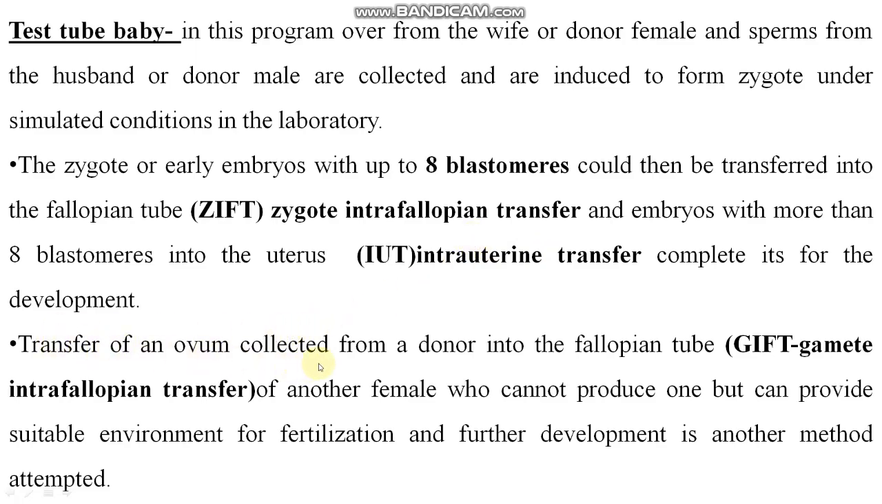Transfer of an ovum collected from a donor into the fallopian tube of another female who cannot produce one but can provide a suitable environment for fertilization and further development is another method attempted here. GIFT, gamete intrafallopian transfer. Listen, all these are the names of techniques. Please remember it. Gametes are transferred into the female body. Clear? Gamete, zygote, embryo, all are different. Remember it.